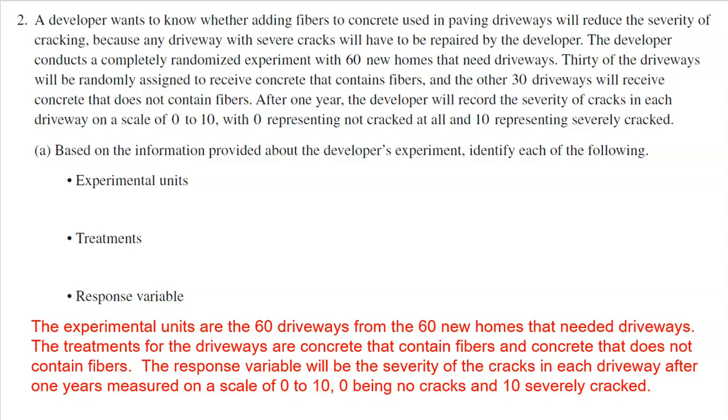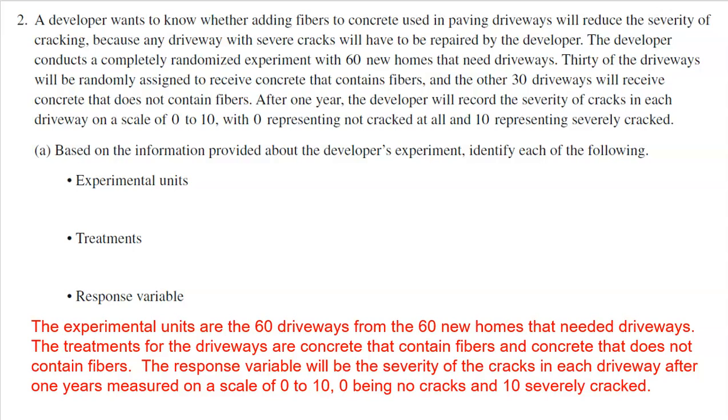First question, question A. Based on the information provided about the developer's experiment, identify each of the following: the experimental units, the treatments, and the response variable. Pretty easy question here, so let's make sure we give a lot of detail. There's not a ton of detail to give, but always talk about context.